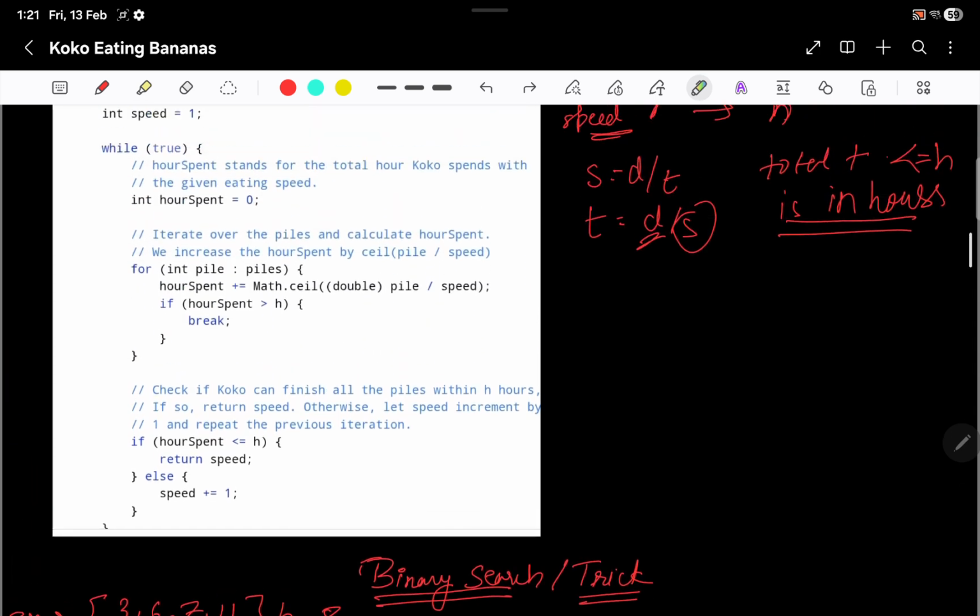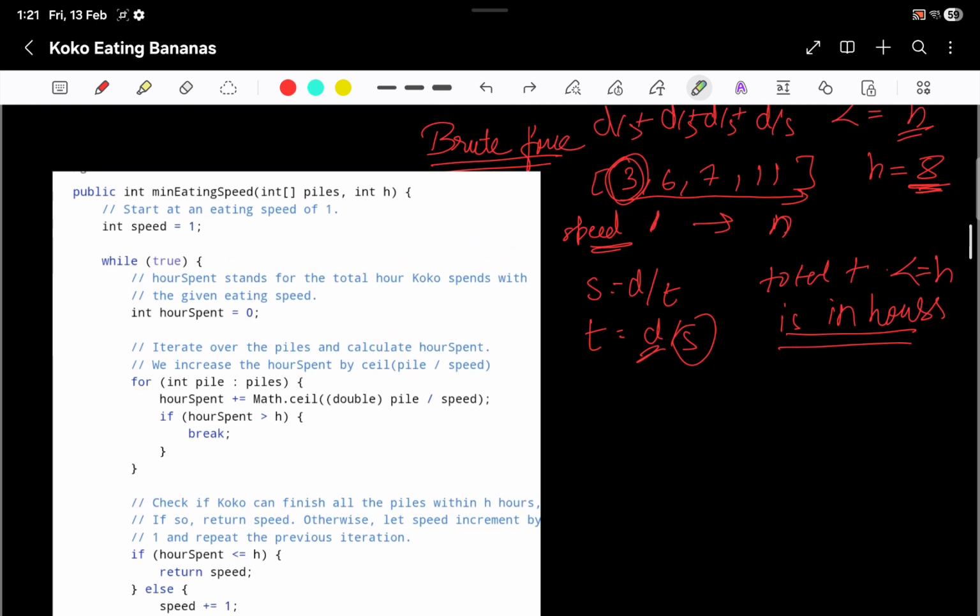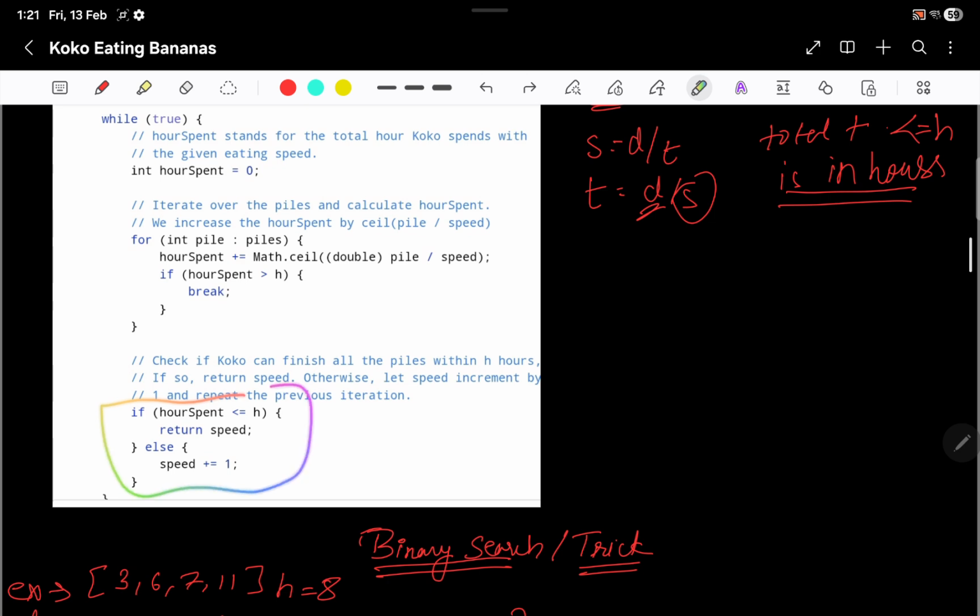So that's what is being done in the brute force approach. What we will do is iterate over all the elements, divide all by the speed, and keep on adding. If the hours spent become greater than h, anyway I'll break from this for loop. Then I will check: if the hours spent is less than or equal to h, I'll just return the speed. Otherwise I'll just increment the speed by 1.